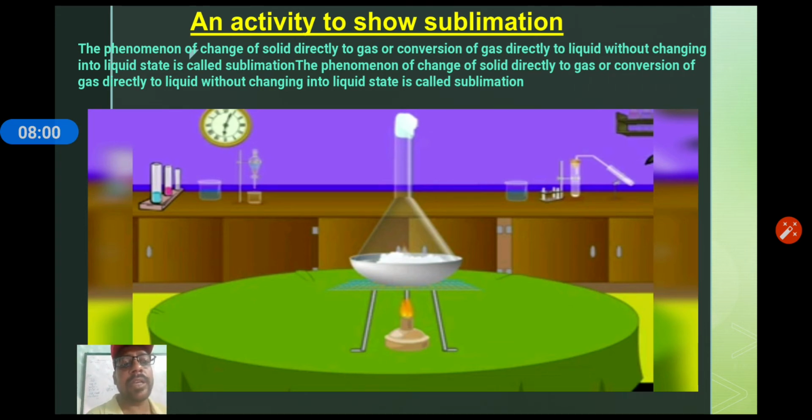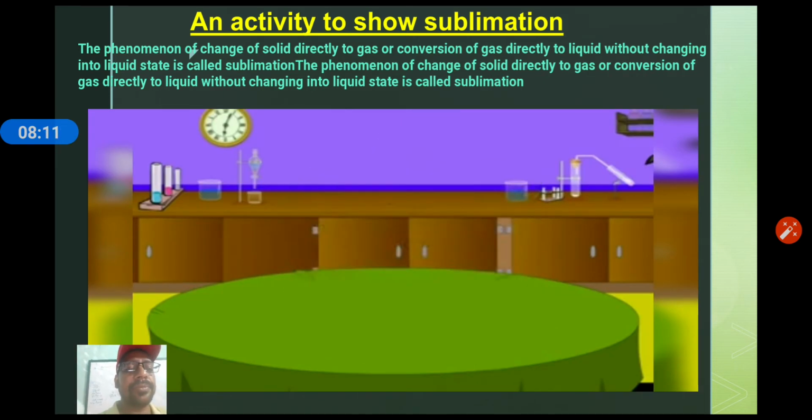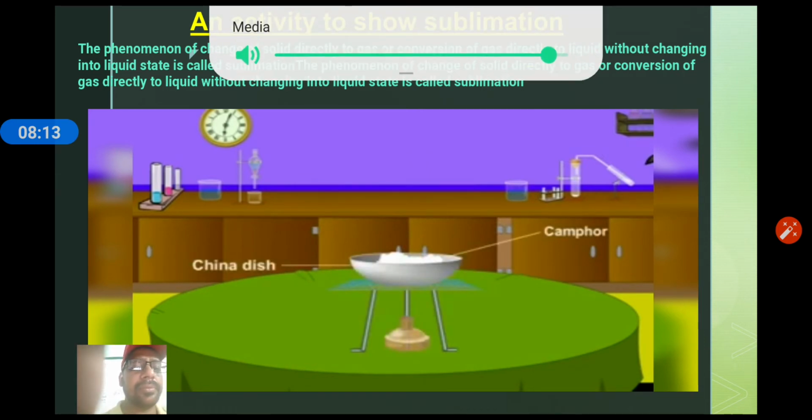Here you can see how solid changes into gas and gas changes into solid. So try to see. I am going to show you the activity. Let's see. Take some camphor in a china dish.